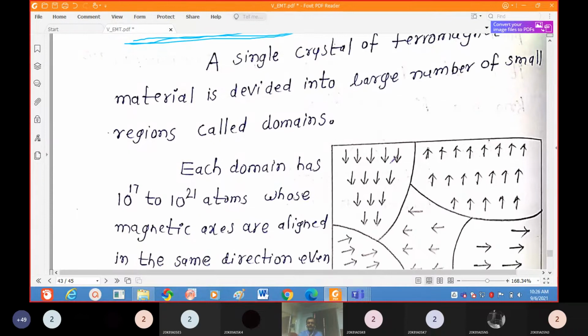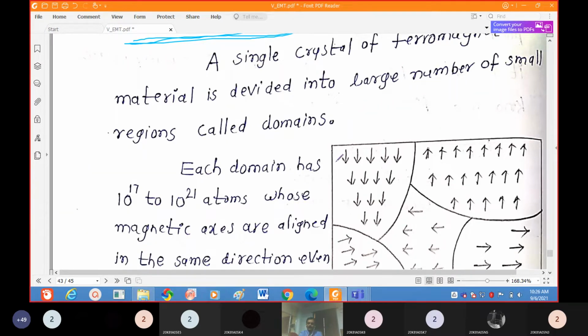So these small regions are called domains. See this, this is one domain, this is another domain, and this is one more domain like this. Different domains will be oriented in different directions. So what is a domain? I will explain. This is a domain here, a small region that we take.